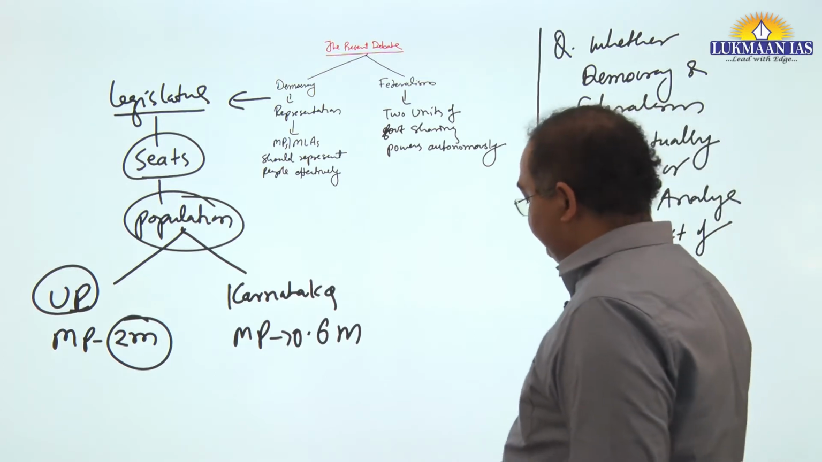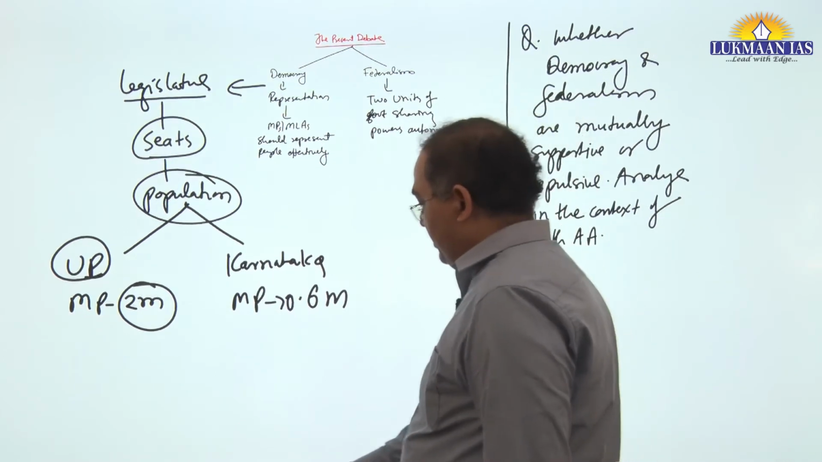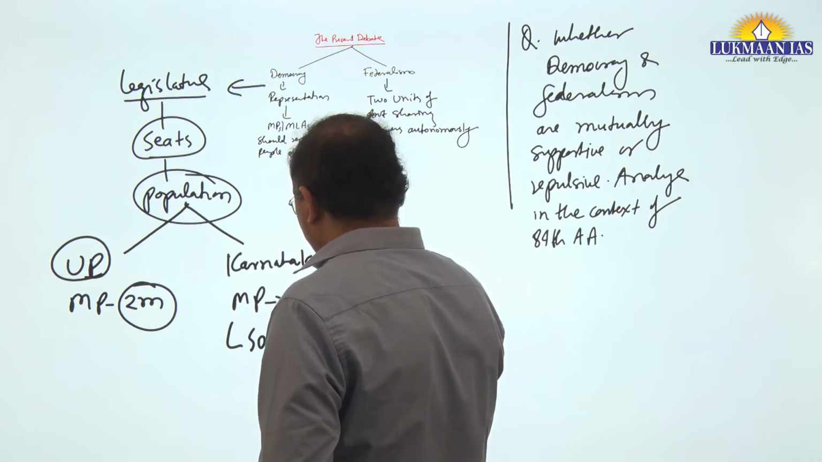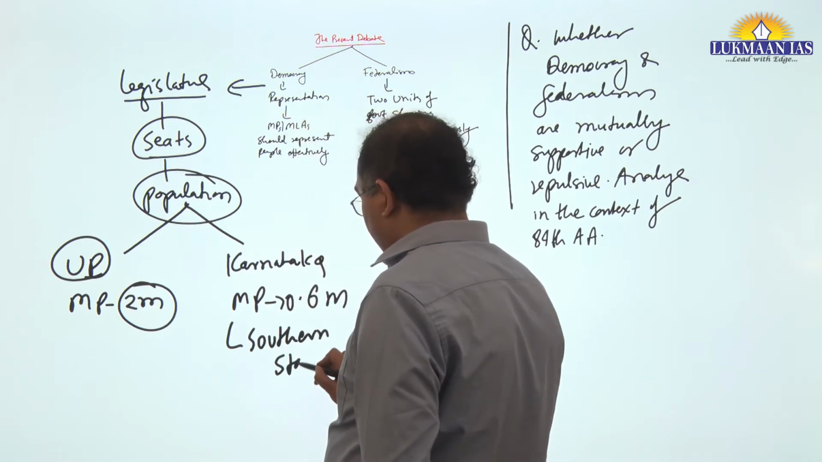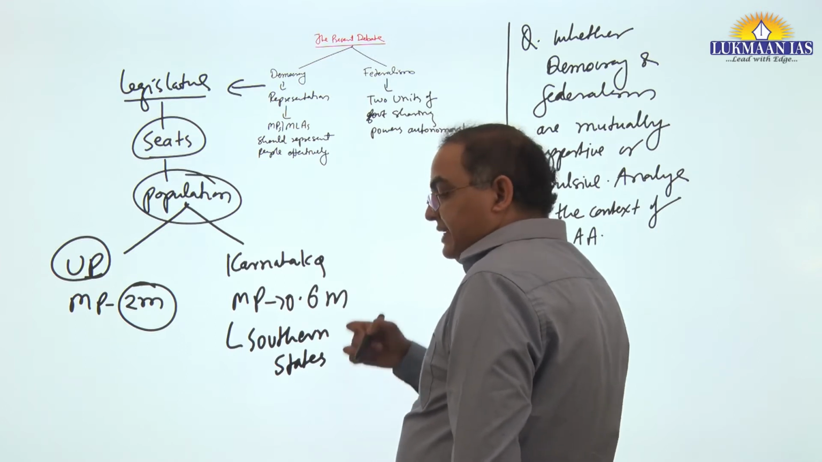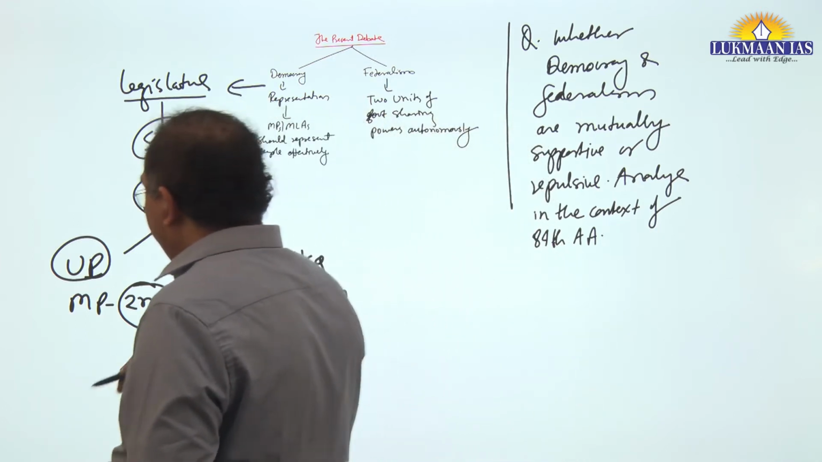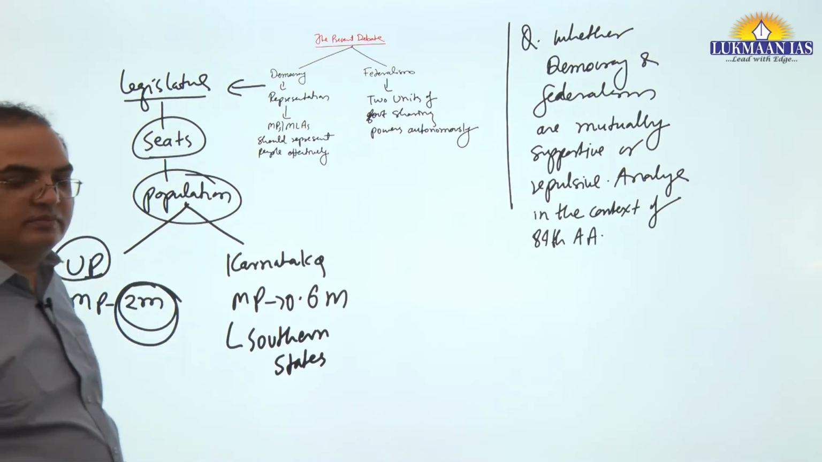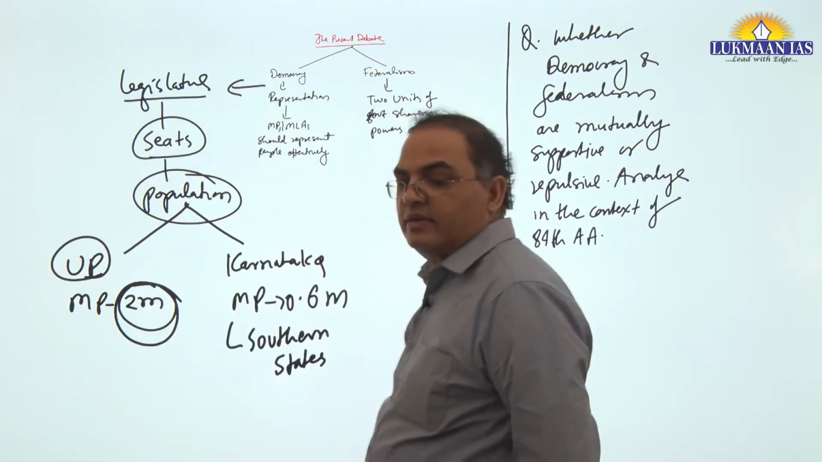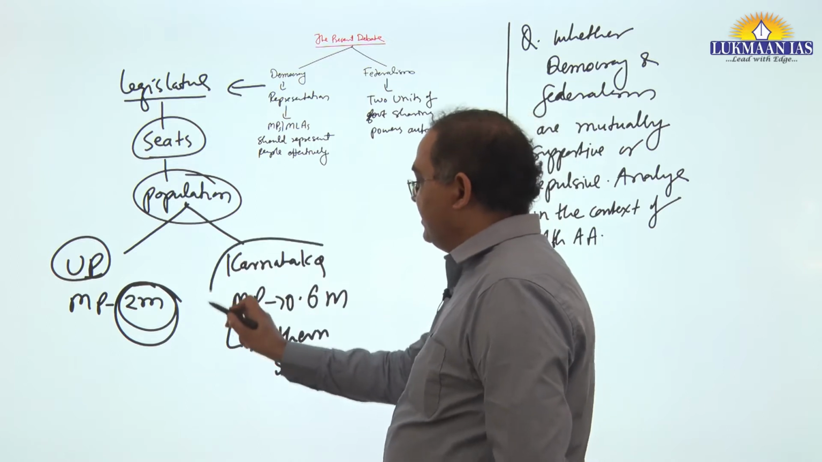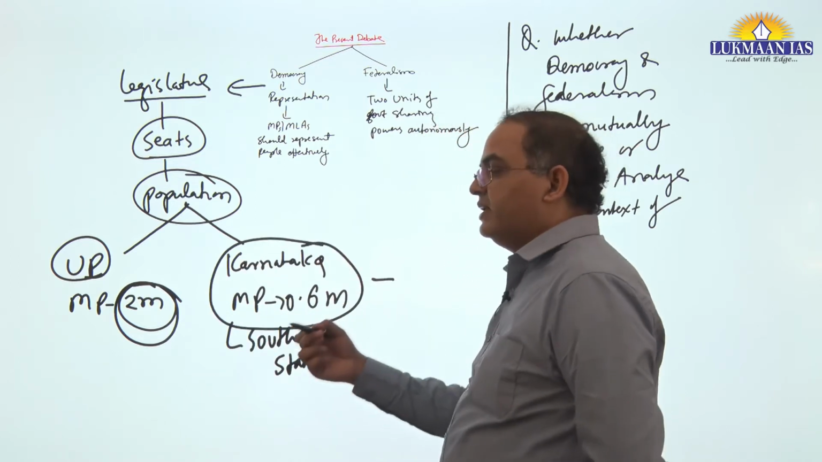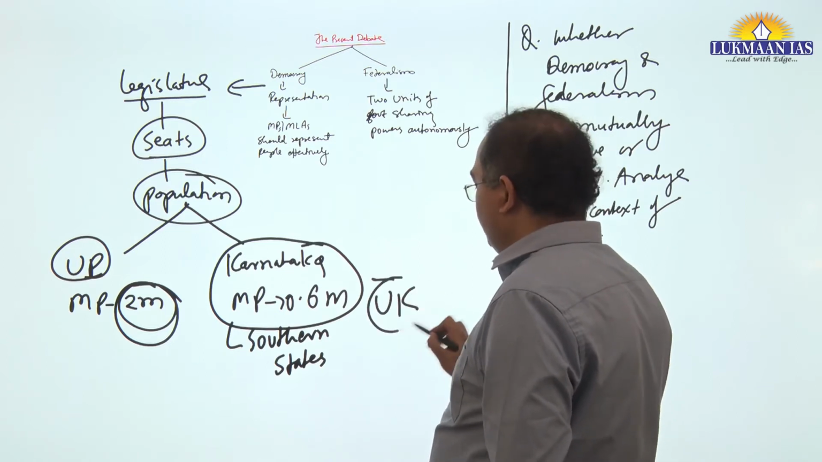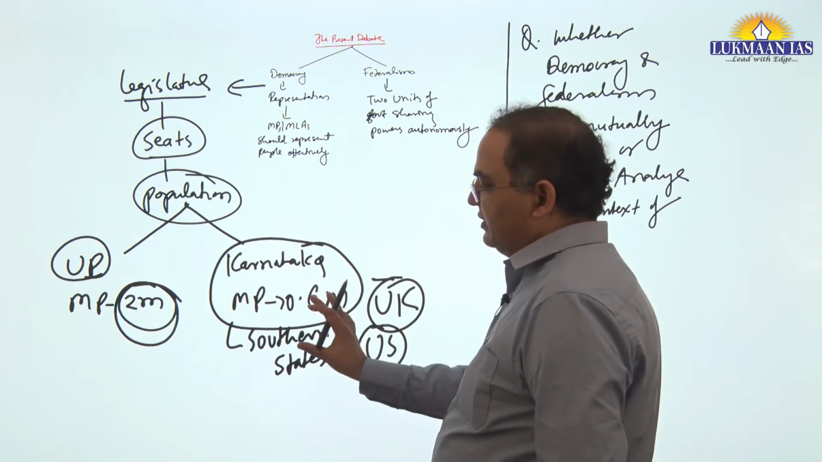This means basically one MP in southern states represents fewer people, but an MP in northern states represents an average of 2 million people. And this is the standard. The Karnataka standard is also the same as that followed in, I guess, the UK or the US.